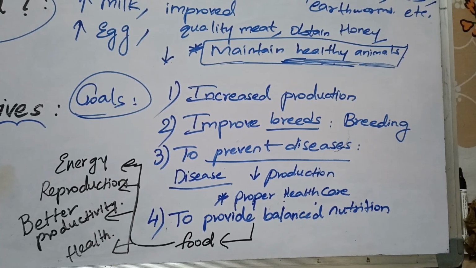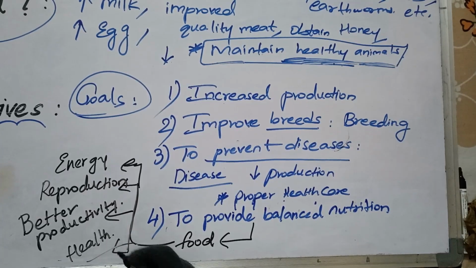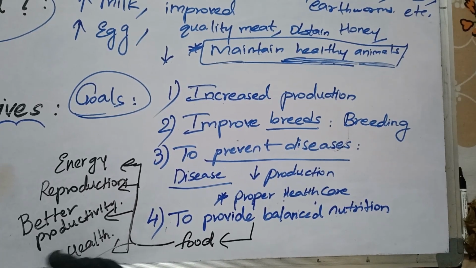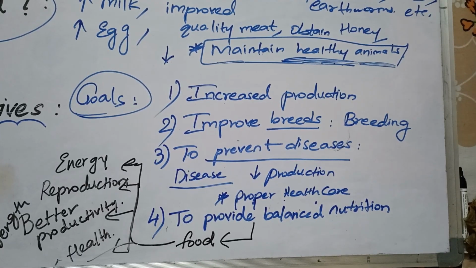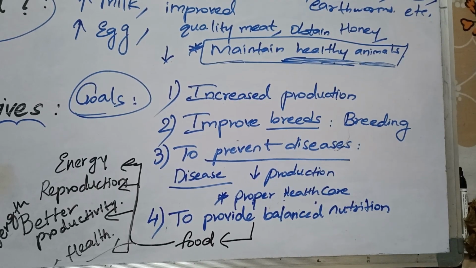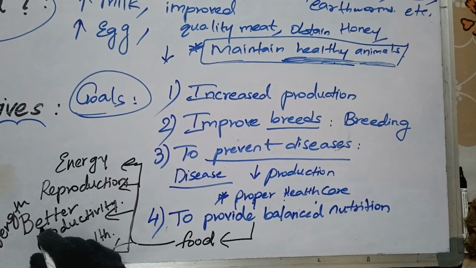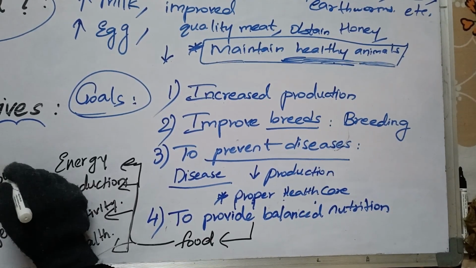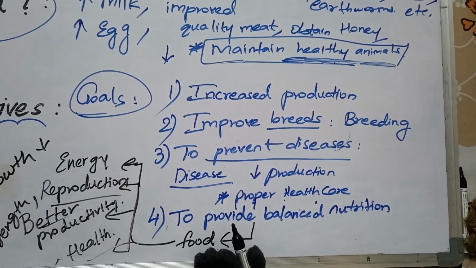If you provide them with a shortage of food, with less quantity of food, then ultimately all these things are going to get affected. Their health and their strength are going to get affected, their energy to do the various activities, and even the process of reproduction may get hindered. Ultimately all these things are going to become slow. Even their growth becomes slow, muscular strength decreases, reproduction capacity may decrease, and even productivity will decrease a lot.